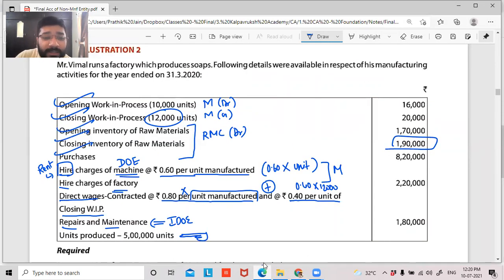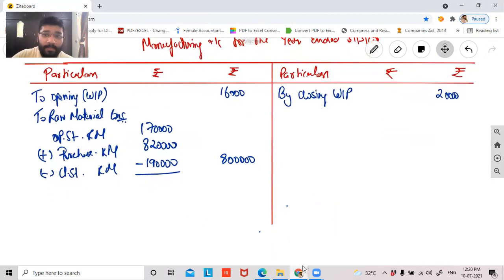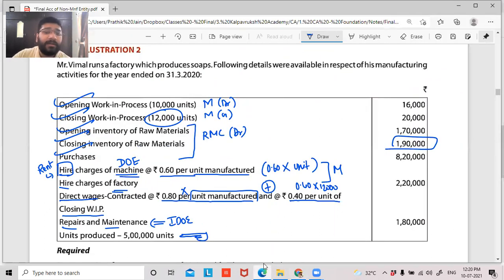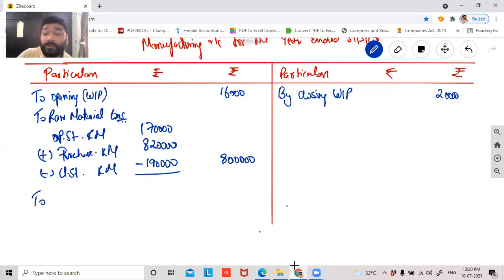Then they're telling that hire charges of machine. So can I say to hire charges? Yes, hire charges. Can I say this is a direct expense? It is a direct expense, guys. Sorry, not a material. This is direct expenses. So to hire charges, machine.